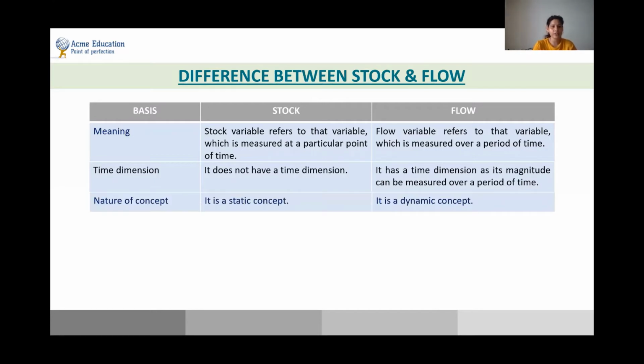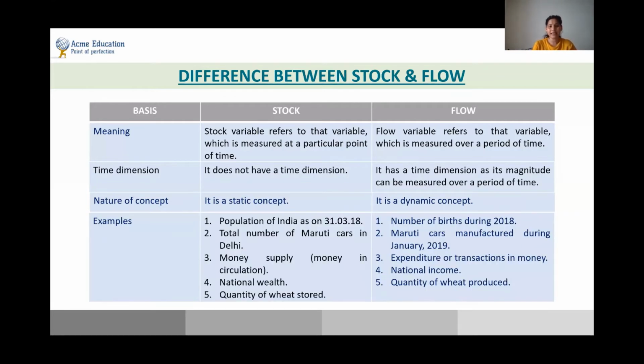Moving ahead to the next difference, which is the nature of the concept. Stock is basically a static concept, or you can call it a stable concept, whereas flow is basically a dynamic concept, which means a concept which keeps on changing. Moving to the next difference. Now, the next difference is basically the examples, to make things easier and clearer.